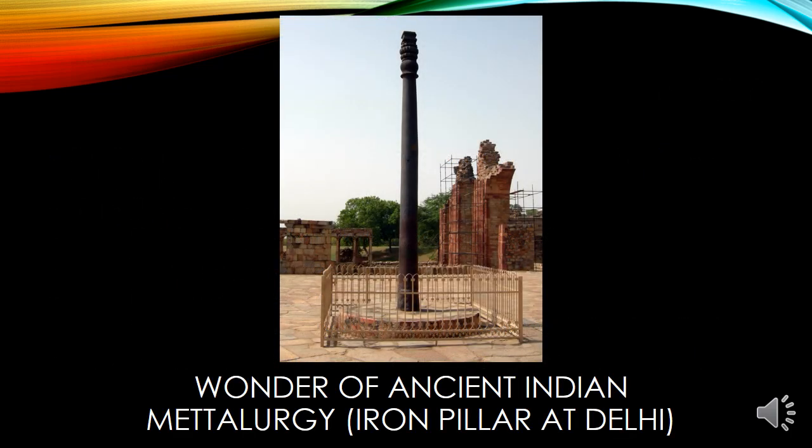Now you have in front of you the wonder of ancient Indian metallurgy, and that is the iron pillar at Delhi. The history behind it is that the iron pillar near the Qutub Minar in Delhi was built more than 1600 years ago by the iron workers of India. They had developed a process which prevented iron from rusting. For its quality of rust resistance, it has been studied by scientists from all parts of the world. The iron pillar at Mehrauli in Delhi is about 8 meters high and weighs about 6000 kg, and the most astonishing thing about it is that it has not corroded over the last 1600 years or so. So that is a wonder of science.